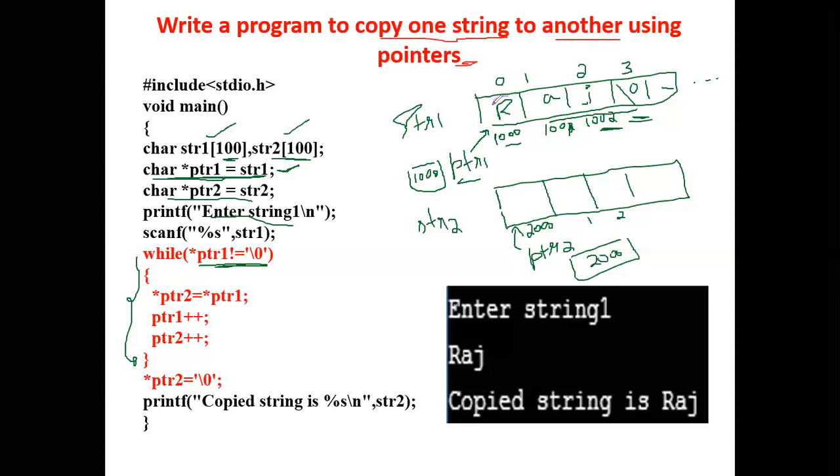Okay, whether R is not equal to null, so the first character is R. Whether R is not equal to null, yes, the condition is true. So it will enter the while statement. Okay, so what will happen?